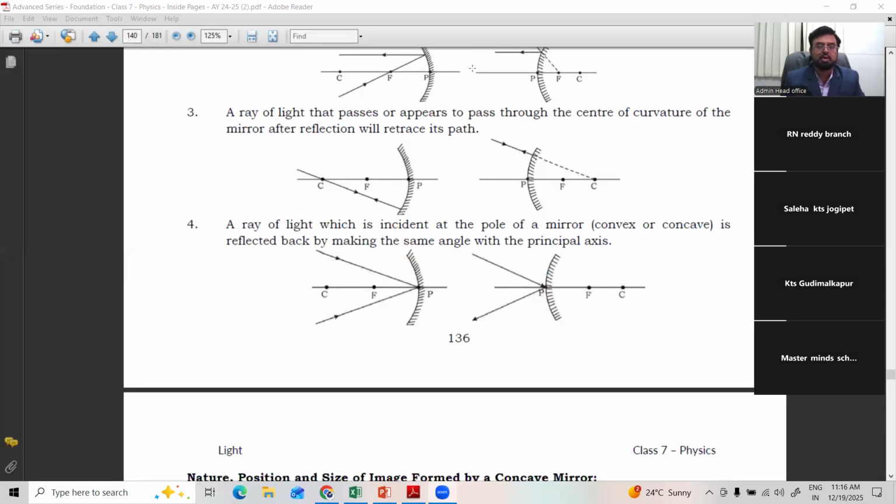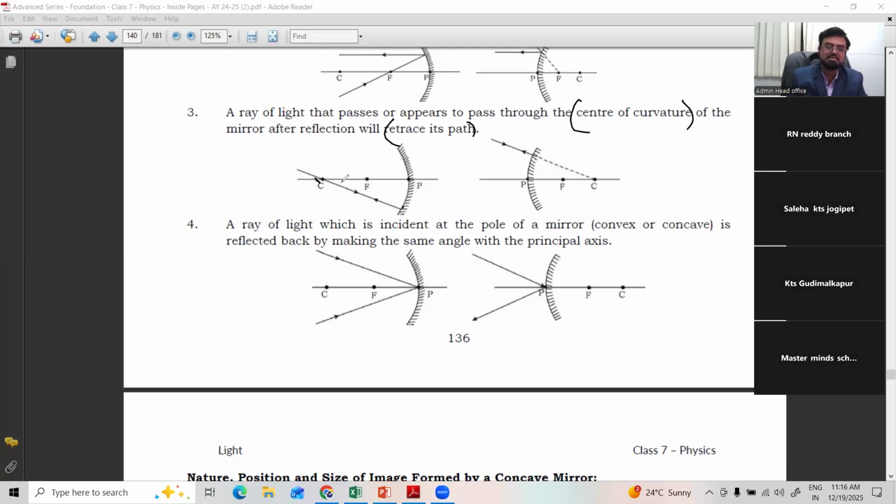Now the third one. A ray of light that passes or appears to pass through the center of curvature of the mirror, after reflection, will retrace its path. When you pass light from the center of curvature C, after hitting, it bounces back along the same line.